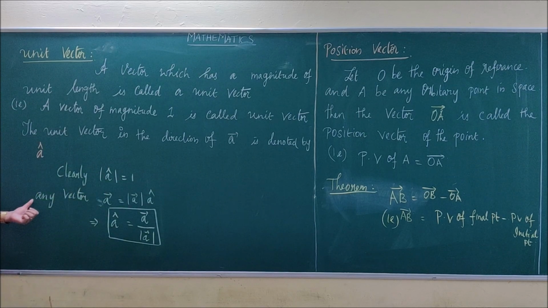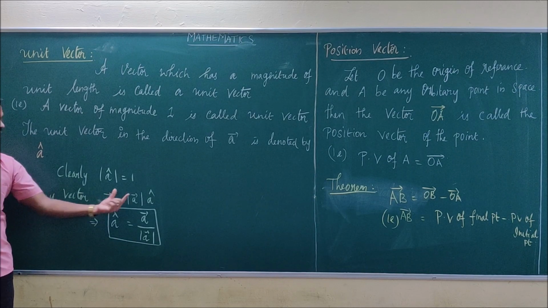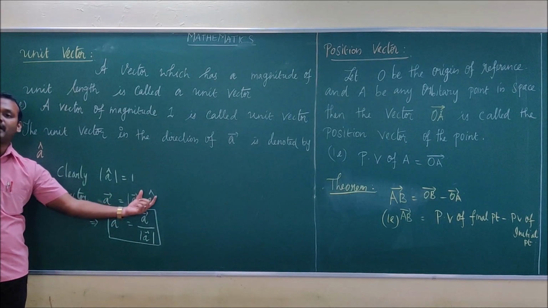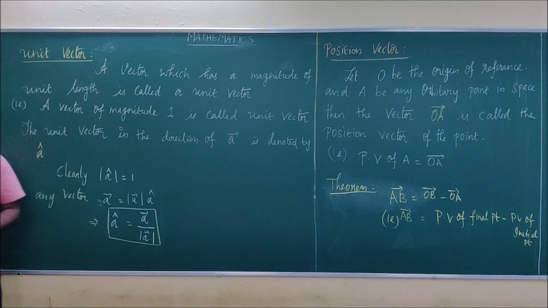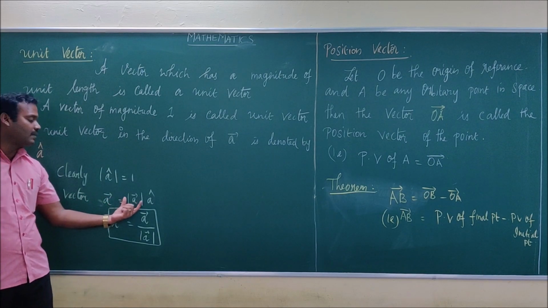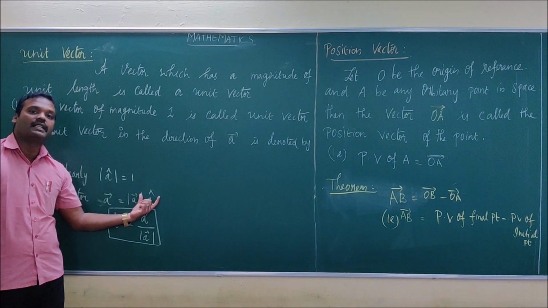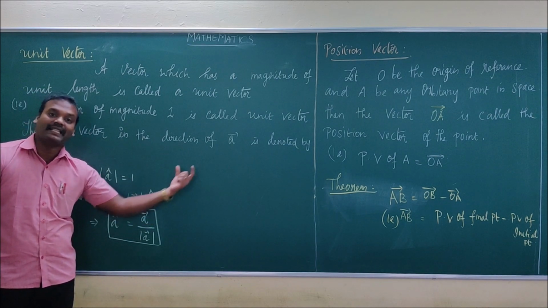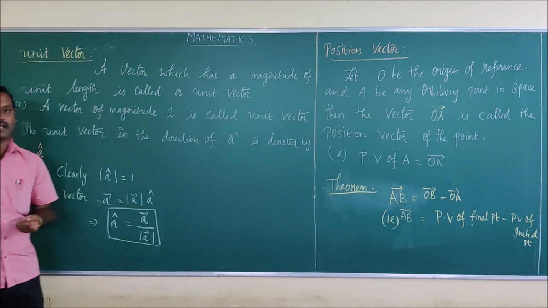Okay. Next, any vector can be written as the modulus, the length of the vector, times the corresponding unit vector in that direction. Let me write it: A vector is equal to modulus of A vector into A cap, where A cap is the unit vector in the direction of A vector. Okay.